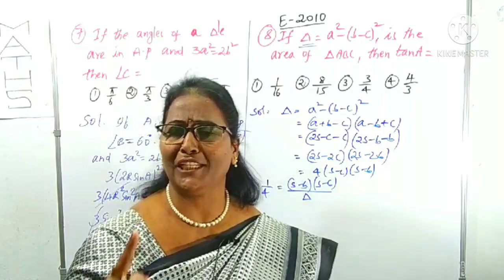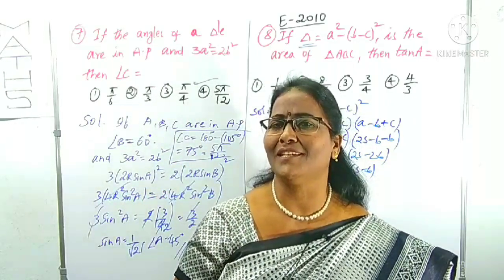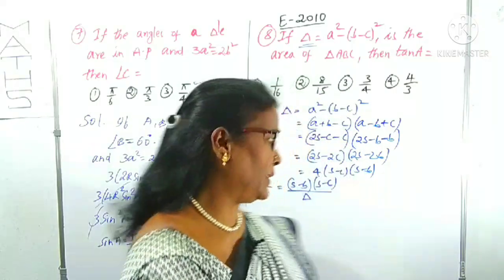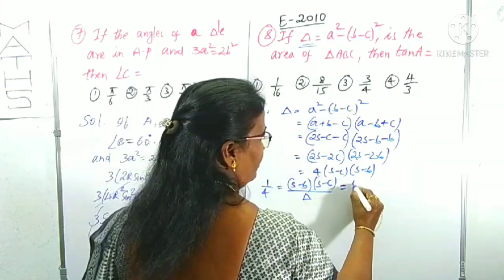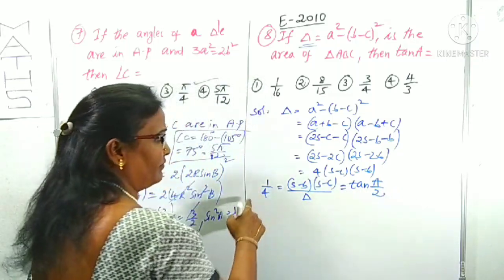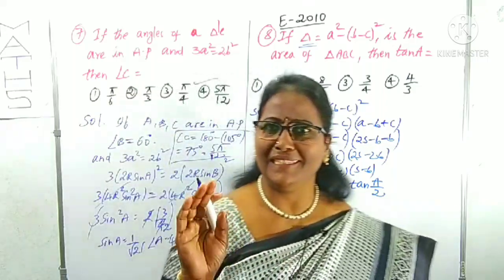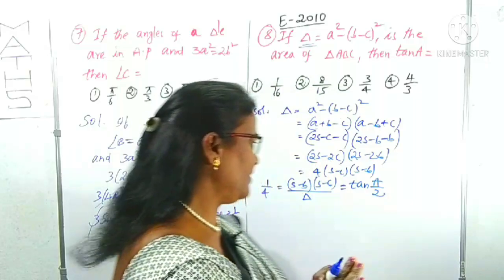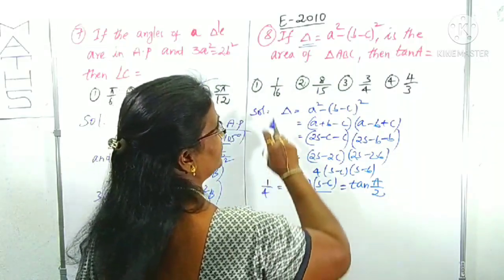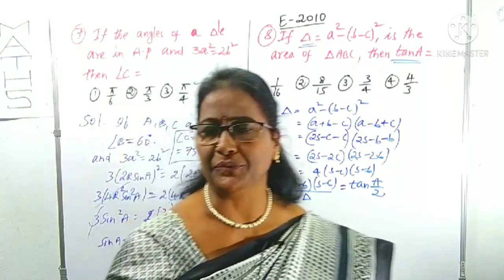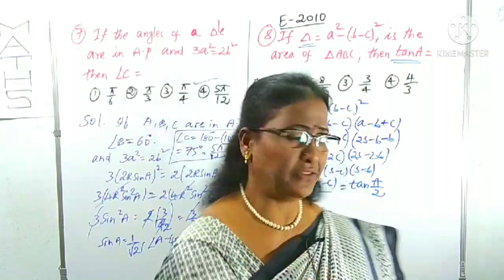I have given to you tan a by 2, one of the formula. What is that? Yes, s minus b into s minus c by delta is tan a by 2. Means what? You have tan a by 2 result. Tan a by 2 result we have 1 by 4. He may ask till tan a by 2 only. We can pick up the 1 by 4 answer in case of tan a by 2. But this question is asking the tan a, not tan a by 2. From the tan a by 2 we can find out tan a.